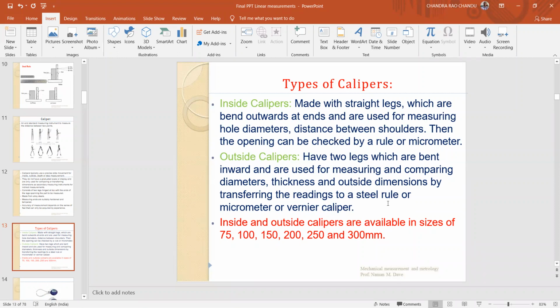Outside calipers are used to measure the outside dimensions. Just like if you take a bar, its outside diameter is to be measured, you are going to use the outside calipers. For a circular hole, if you want to measure the inner diameter of the hole, then you go for the inside calipers. Okay. Inside and outside calipers are available in different sizes. Here, up to maximum 300, minimum is 75. 75 to 300 is the availability of calipers.